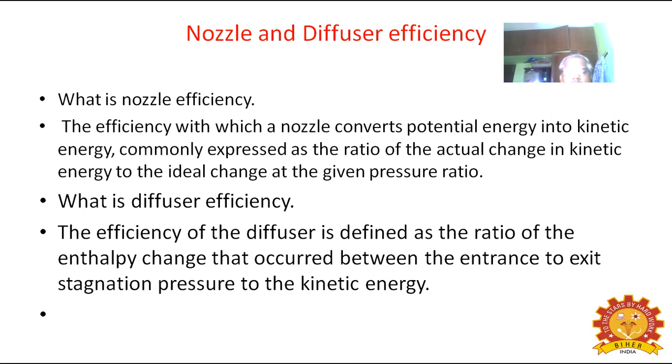The efficiency of the diffuser is defined as the ratio of the enthalpy change that occurred between the entrance to exit stagnation pressure to the kinetic energy. Enthalpy change that occurred between the entrance to exit.